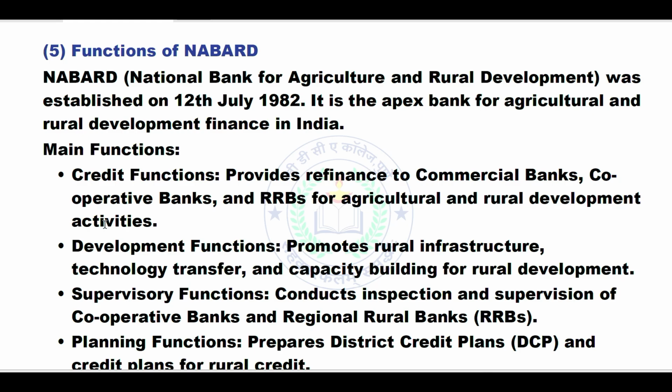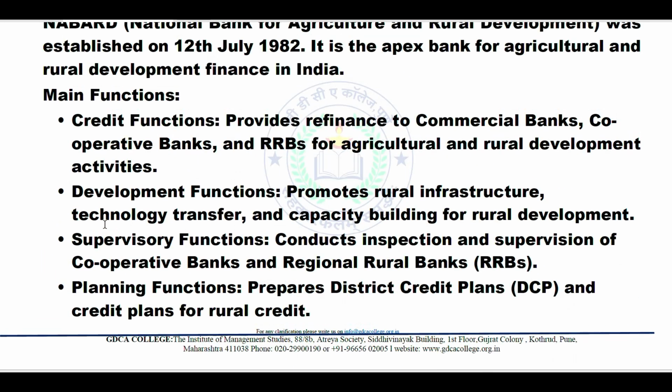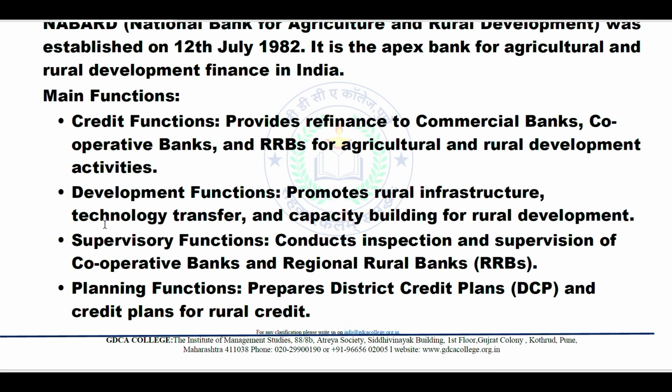Development functions promotes rural infrastructure, technology transfer, and capacity building for rural development. Next, supervisory functions conducts the inspection and supervision of cooperative banks and regional rural banks, that is RRBs, as I told you earlier, regional rural banks.